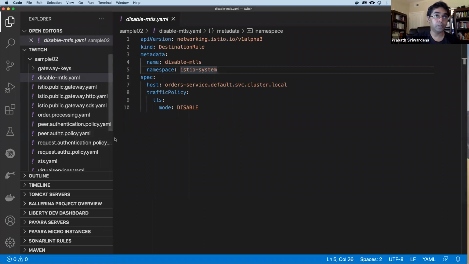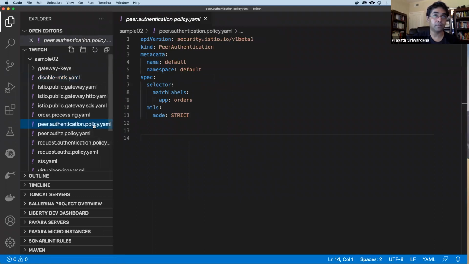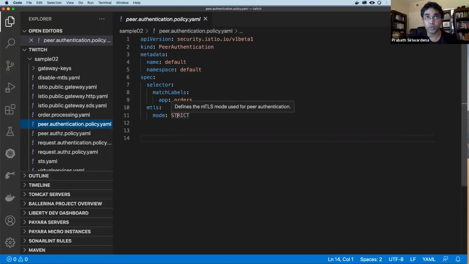You go to the peer authentication policy. Yeah, this one. Here it says any request coming to a deployment which matches the orders label, and this orders label will match the order processing microservice, must use MTLS, right? Strict. When you say strict, you must use MTLS. If you say permissive, that means you can use either MTLS or not. So let's try to apply this policy. This policy will be applicable to any service, any deployment carrying the orders label in the default namespace.